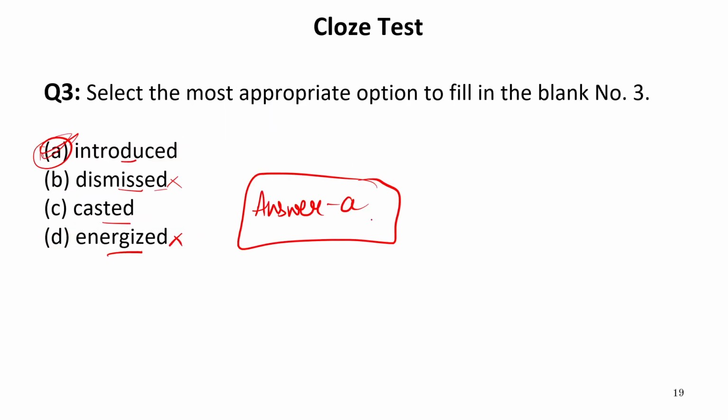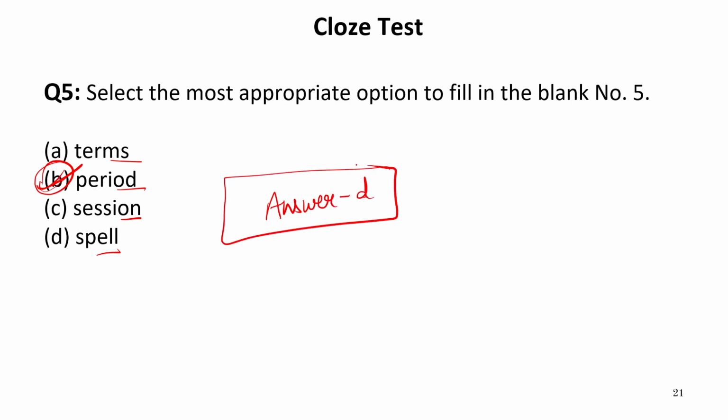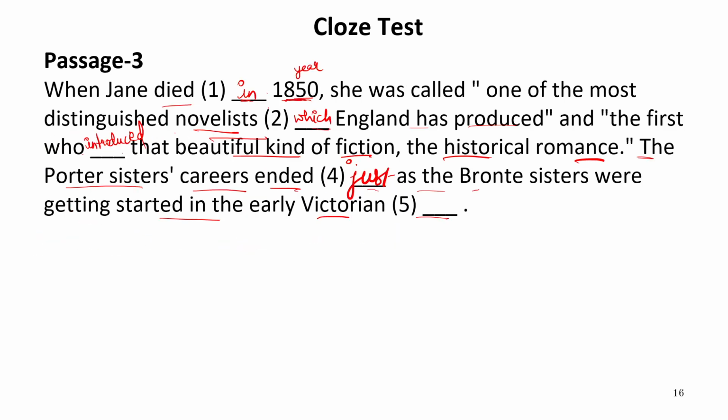Now Victorian, let us see the options: terms, period, session, spell. Obviously, when we read literature, it is divided into Victorian period, Edwardian period, Jacobean period, Renaissance period. So this is period. Our answer is B, because we are talking about the era when Queen Victoria reigned. So the early Victorian period will be the correct answer.